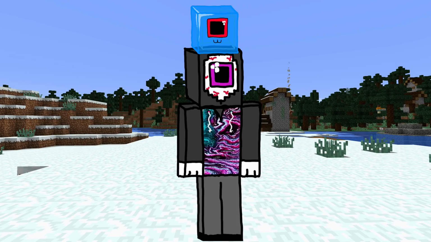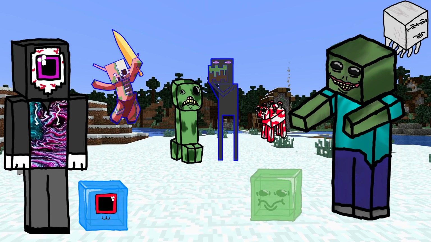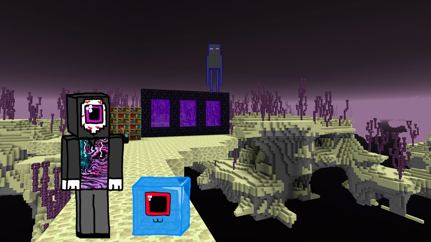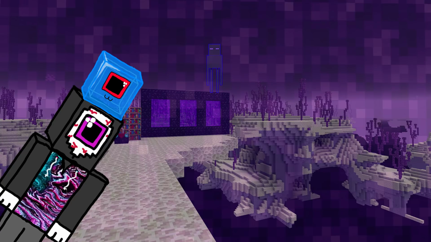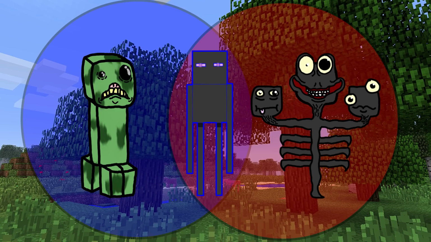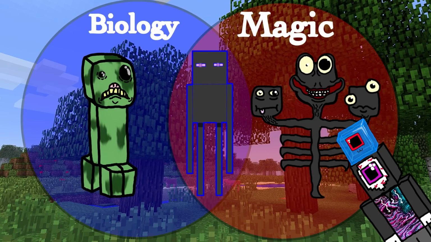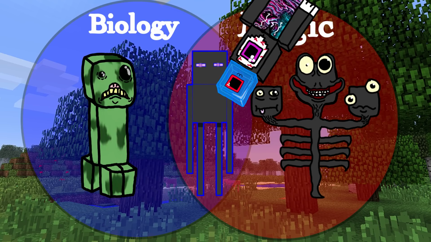You ever play Minecraft and wonder how or why a mob do what it do? The first thing that you have to understand about trying to apply science to Minecraft mobs is that the world has a lot of magic. Therefore, some of the entities will have properties not explainable under the current conditions known to science. Think of the way Minecraft mobs are classified like a Venn diagram. On this side is biology, and on this side is magic. And in the middle are the beings that have traits from both.